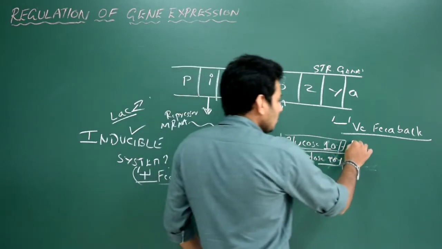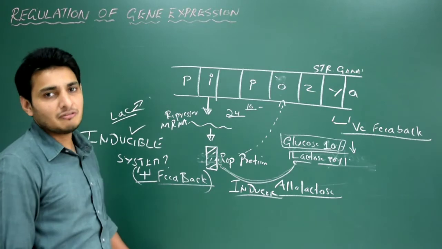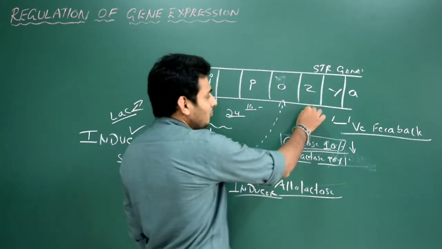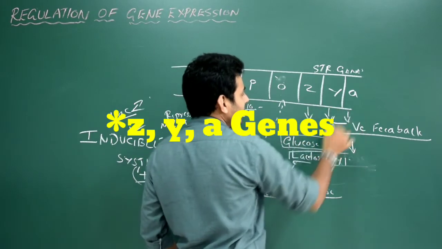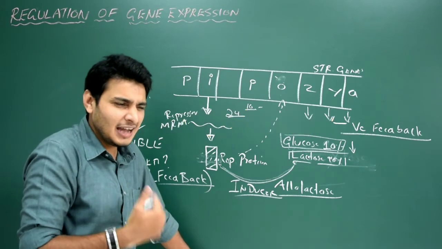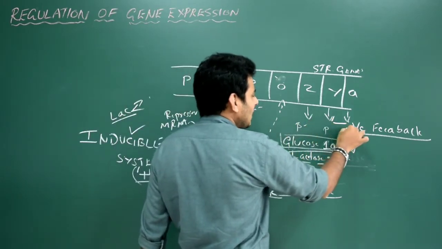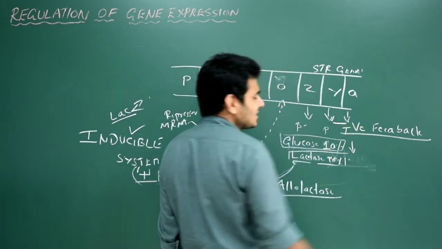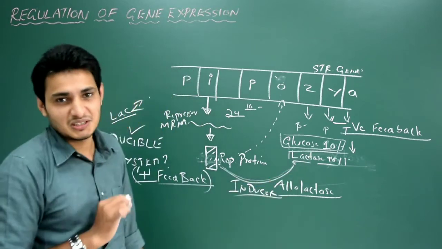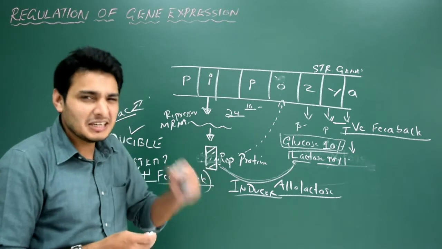Okay. Now let us imagine that in the outside medium, glucose is not available. Only lactose is available. I said this ZYA enzyme region is not that active, like it's inactive, but still it can produce beta galactosidase, permease, and the last one, the trans-acetylase enzyme, in small amounts because lactose is present, that is 10%. Still we say it is switched off, but still it can produce in small amounts.